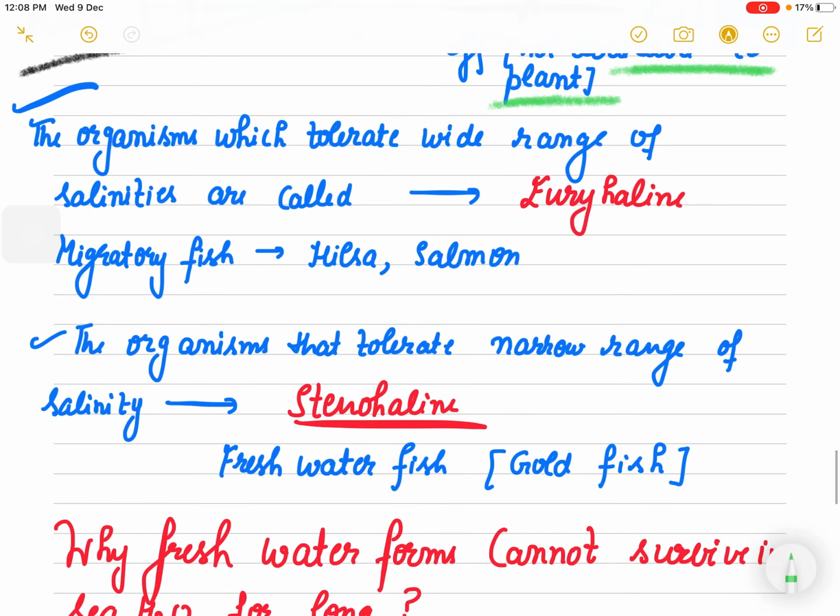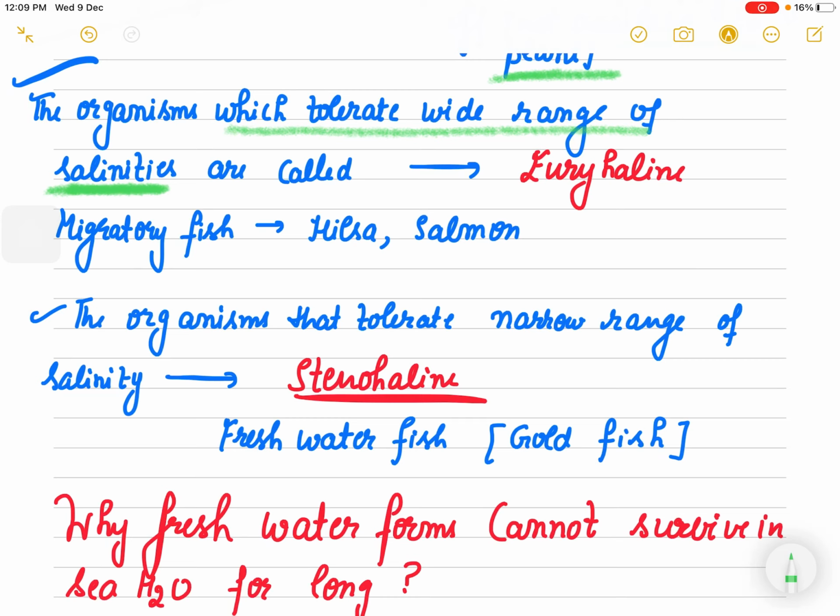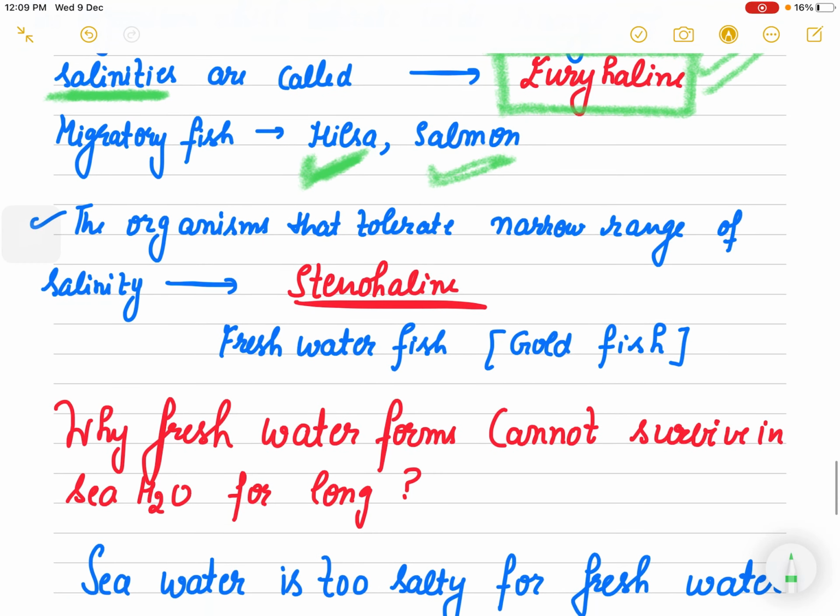Those organisms which can tolerate a wide range of salinity are called euryhaline. जो wide range of temperature वाले थे उनको हमने क्या बोला था, eurythermal. यहाँ पे because we are talking about salinity, so euryhaline. Many migratory fish, hilsa being very famous, and salmon, are euryhaline. They can tolerate a wide range of salinity.